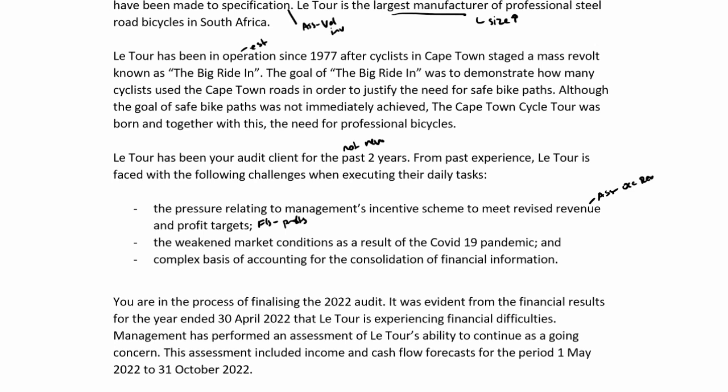The weakened market conditions as a result of the COVID-19 pandemic: weakened market conditions, potentially going concern issues, and complex basis of accounting for the consolidation of financial information. So once again here, financial statement level risk, but this is now your group risk because of the consolidation.